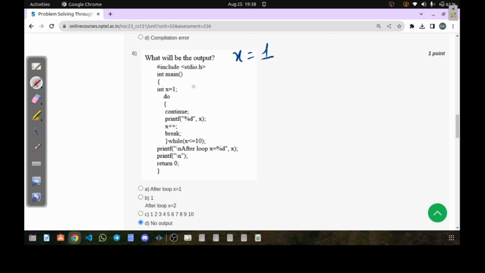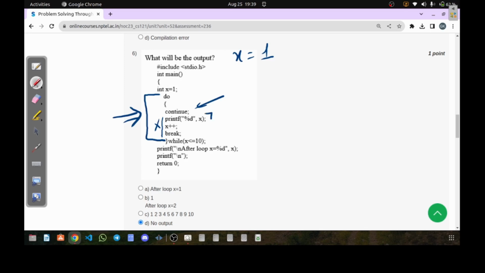Now in this question number 6, we have x is equal to 1, and then we have a do while loop. And in the do while loop, there is a very important catch here if you look carefully. In the do while loop, our first statement is continue, and you all are aware of the definition of continue. Means in a loop, as soon as you see continue or as soon as you are executing continue, anything written after that won't be executed and you will repeat the loop once more. Yes or no?